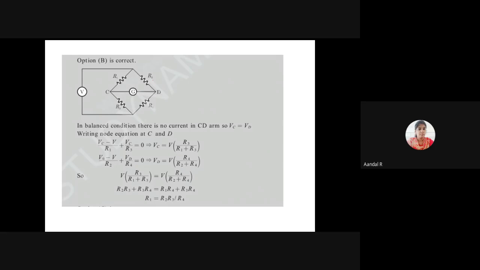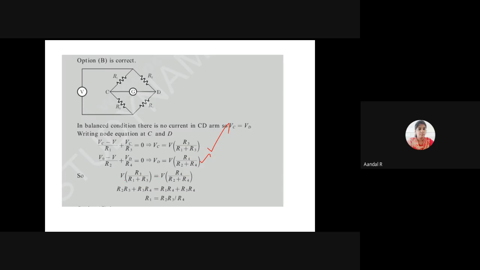At the balanced condition, the current through arm CD is 0, so the voltage VC equals VD. So V into R3 divided by R1 plus R3 equals V into R4 divided by R2 plus R4.